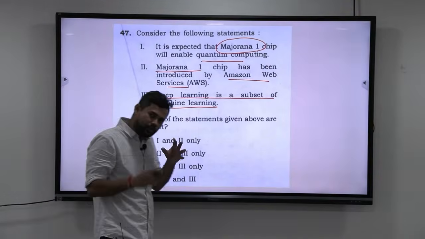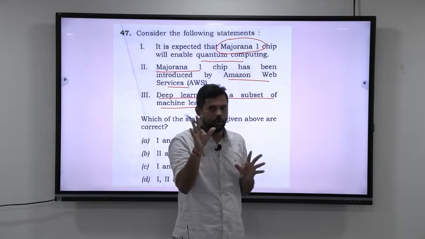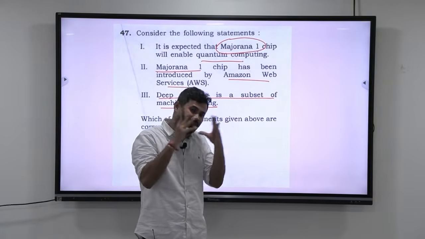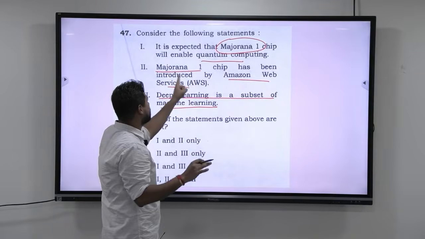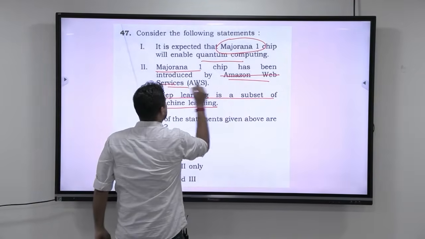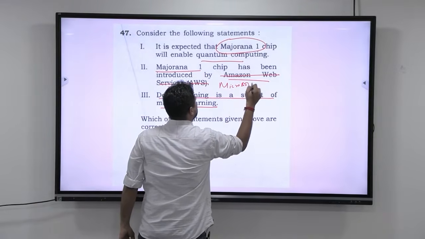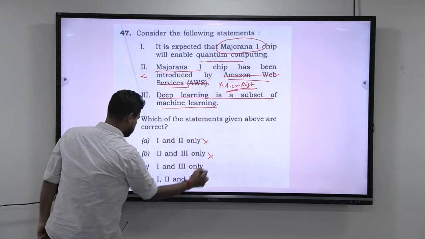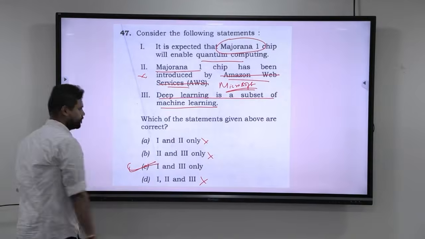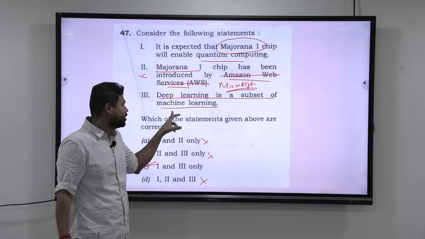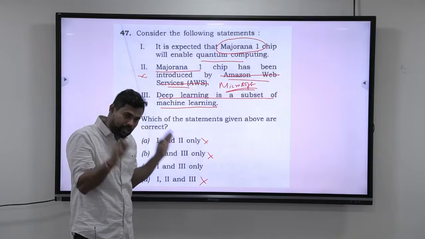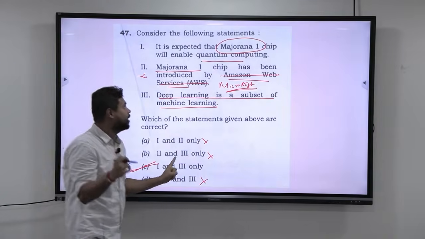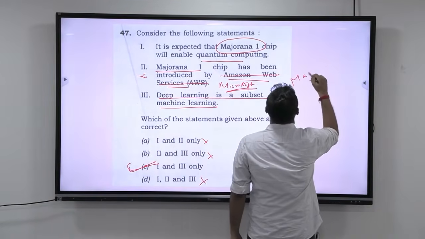Okay. Now, even though you don't know much about Majorana chip, you should know that when you're reading current affairs, it was in current affairs in all the books. So you cannot tell that it was not there in the book that I studied. It was very, very significant. Now, if you have studied, Majorana chip was introduced not by Amazon Web Services, but by Microsoft. It was introduced by Microsoft. So you know that the second statement is wrong. So if the second statement becomes wrong, look at this goes and this goes, you can directly get the answer. So it really doesn't matter whether you have good depth in machine learning or you have good depth in quantum computing. You should understand that just by having that common sense of reading that significant issue, you'll be able to deduce the answer. But understand, why am I telling this about the Majorana chip?